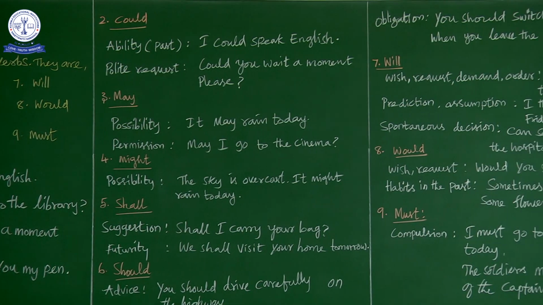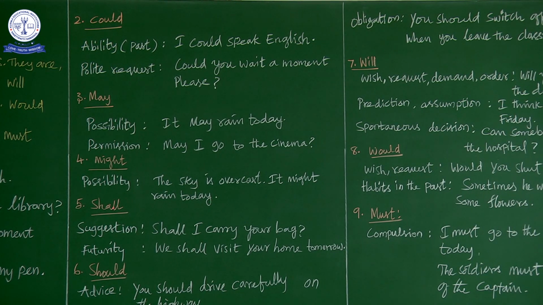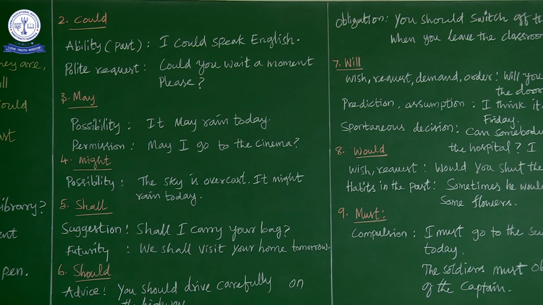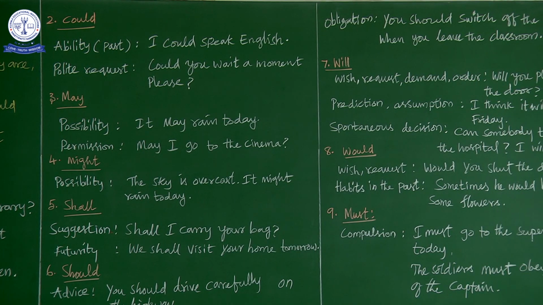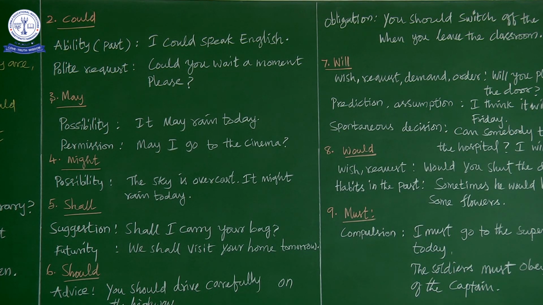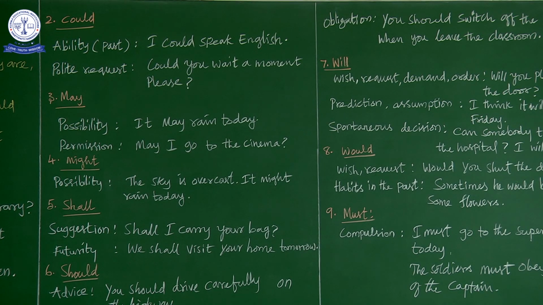Okay, now let us move on to the fifth one. That is shall. Shall is a modal verb used for futurity. That is the first one. Next is suggestion. Example for suggestion. Shall I carry your bag? Shall we go to Ooty? Shall we go for a movie? Shall we have a cup of coffee? These are all asking suggestion to your friends or your parent, whatever may be. So whenever you are asking, you are saying a suggestion, you can go for shall. Shall I carry your bag? Shall I have a cup of coffee? Shall I help you? So these are all asking suggestion.